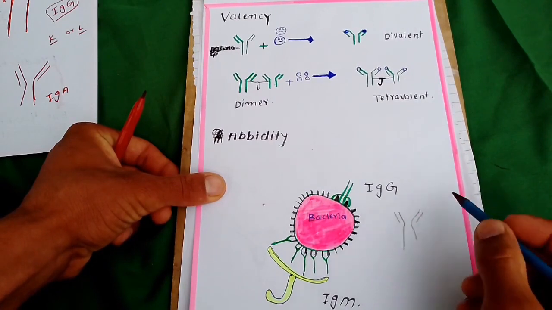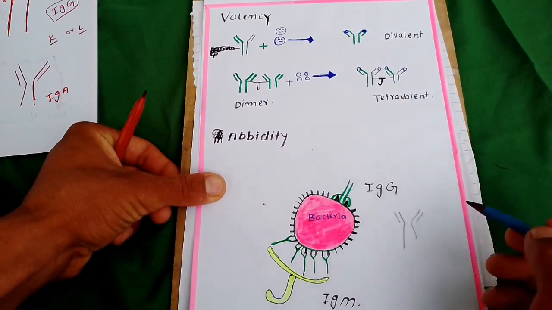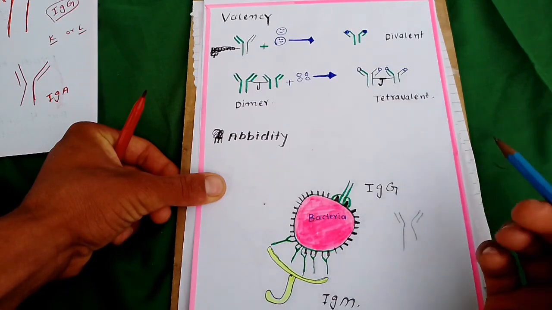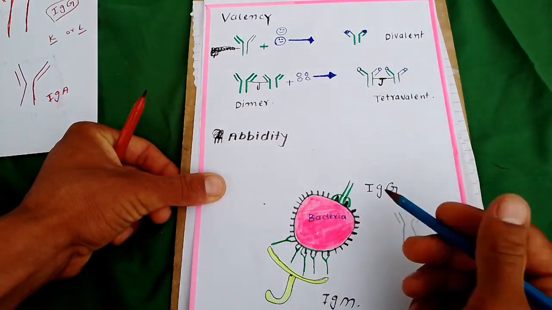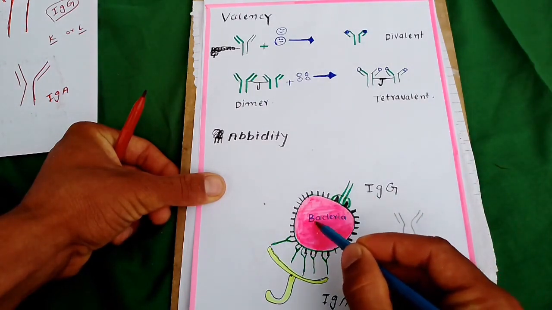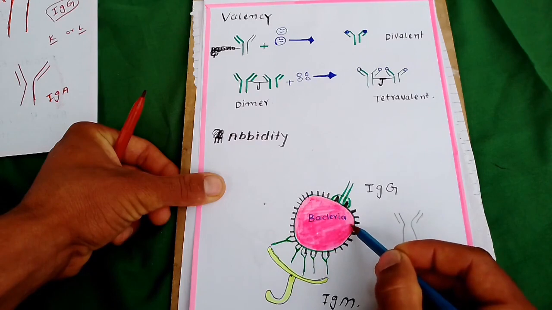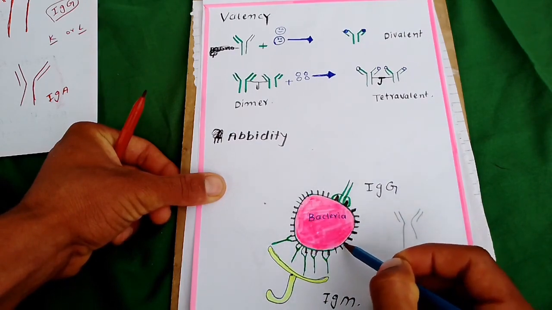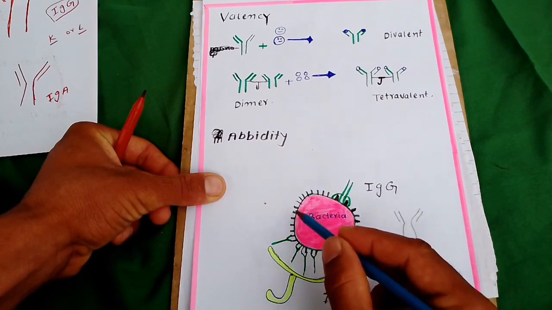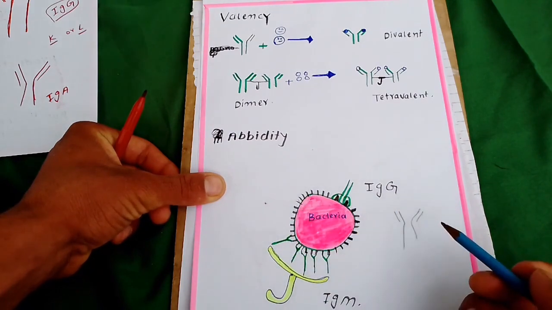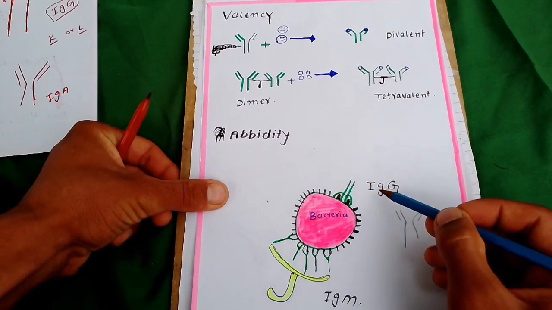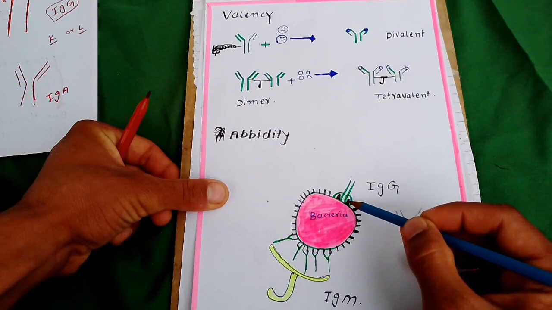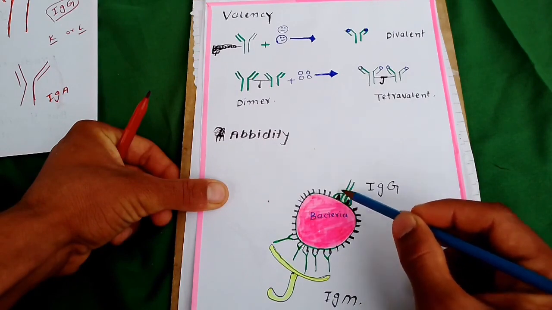It is attached at only 2 points. This is a bacteria. This is the cell membrane of the bacteria, while these are the antigens present on the surface of the bacteria. So IgG is attached to antigen number 1 and antigen number 2.